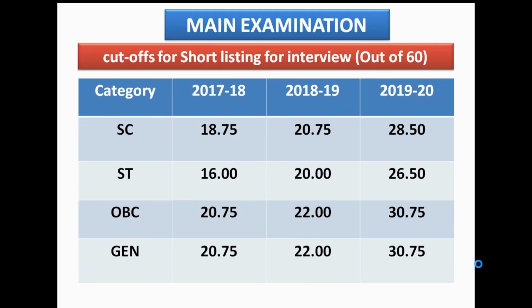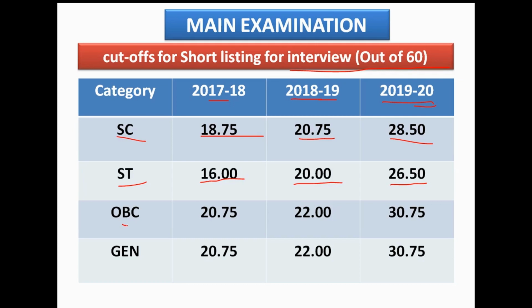Now come to the mains examination cutoff for shortlisting for interview, out of 60 marks. Category SC: in 2017-18 the cutoff was 18.75. In 2018-19 the cutoff was 20.75. In 2019-20 the cutoff was 28.50. For ST category, in 2017-18 the cutoff was 16 marks. In 2018-19 the cutoff was 20 marks, and in 2019-20 the cutoff was 26.50 marks.